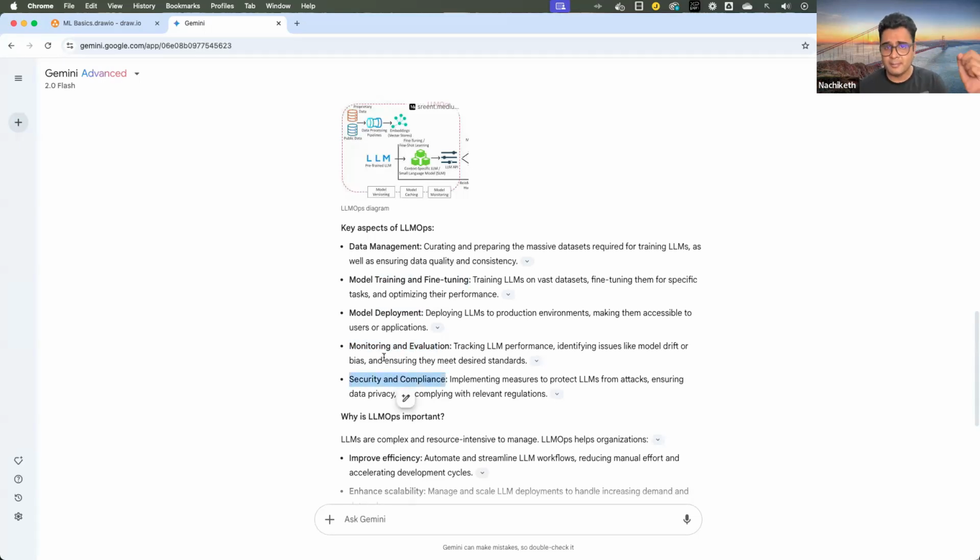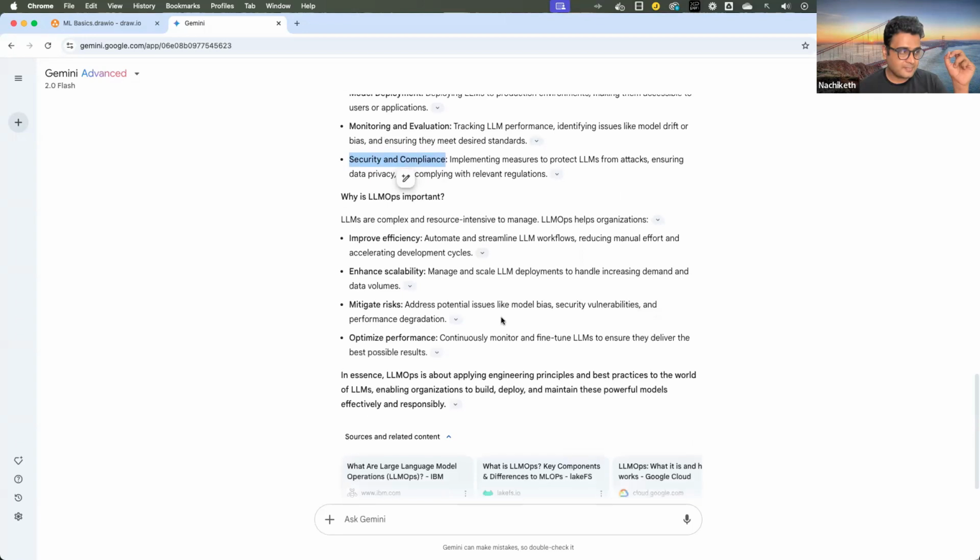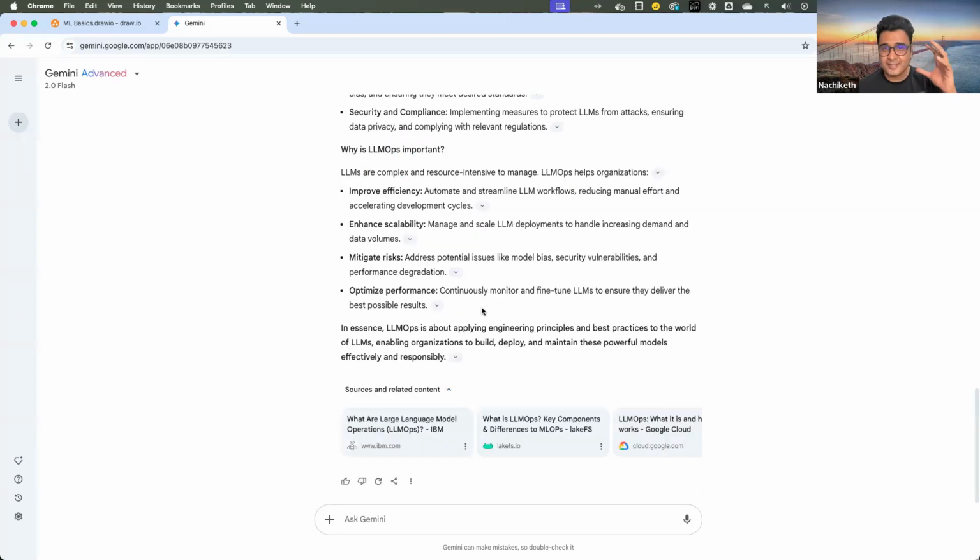Now under this model monitoring and evaluation, we also make use of other techniques such as guardrails to monitor the input that's going into the large language model and to monitor the output that is being sent out. We can also remove toxicity and the bias that we have got. So all those things that we'll be monitoring are additional to machine learning models when we talk about LLMOps. Okay, so that's a very high level idea about what exactly generative AI is and where LLMOps comes into the picture.